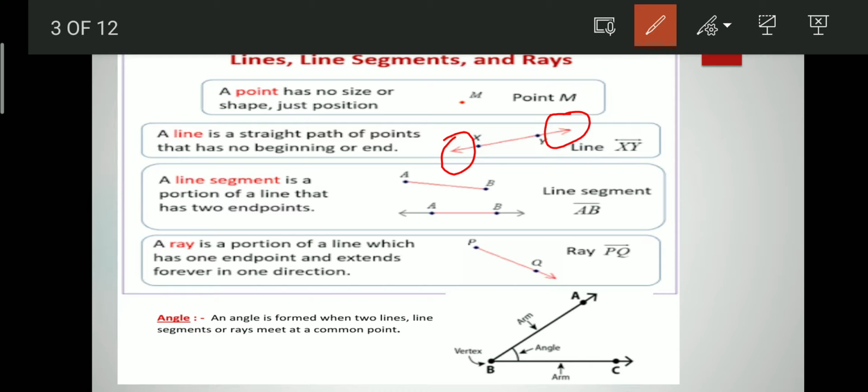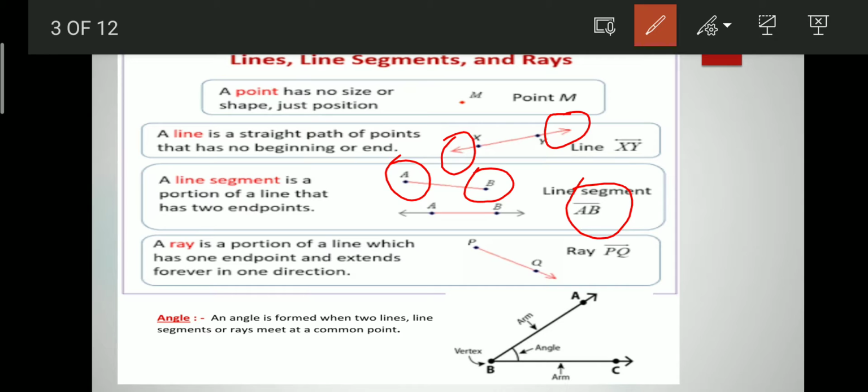Okay, the next one is line segment. Here we can see that there is no figure such as an arrow. So that means a line segment is a portion of a line that has two endpoints. So the length of a line segment is fixed and it is represented by a line over its endpoints. So we can say that a line segment is a part of the whole line. When we take any part of a line, that is called a line segment.